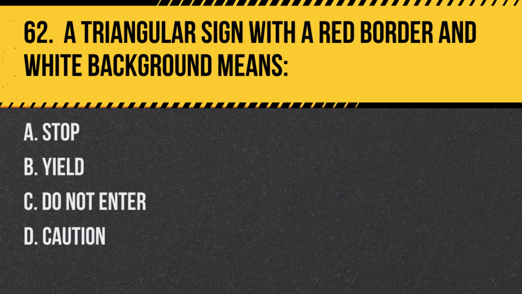Question 62. A triangular sign with a red border and white background means A. Stop. B. Yield. C. Do not enter. D. Caution.